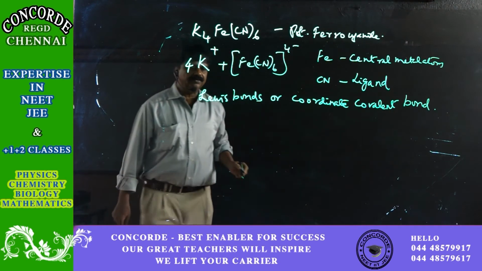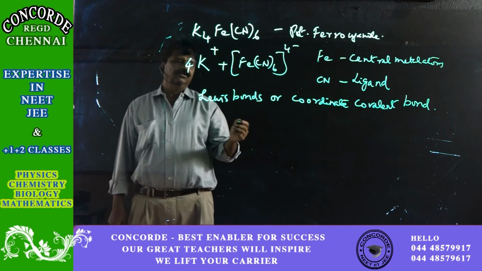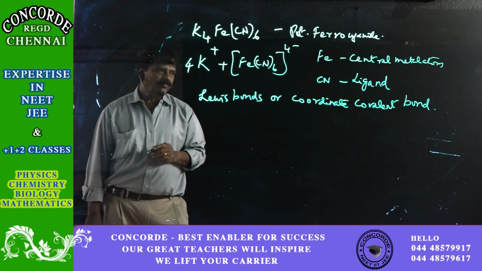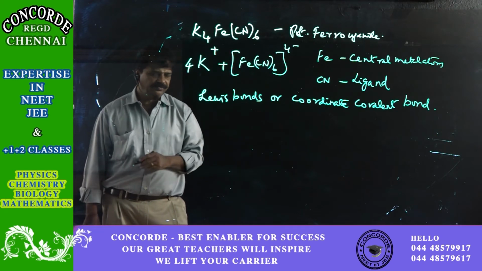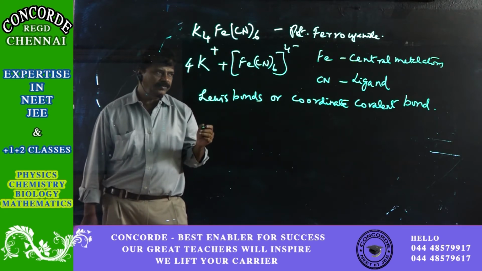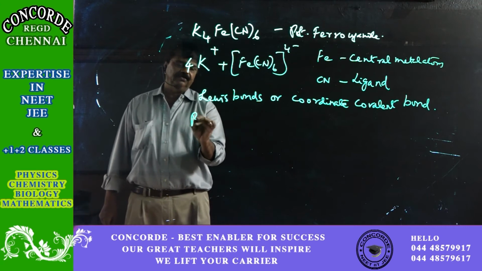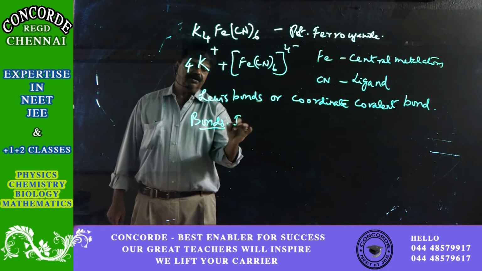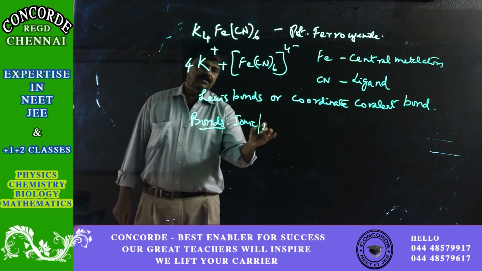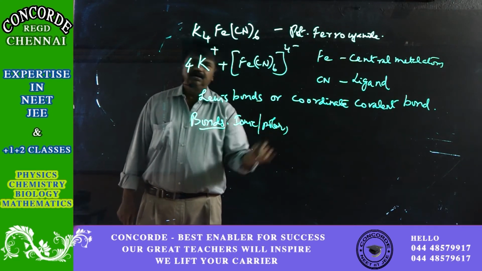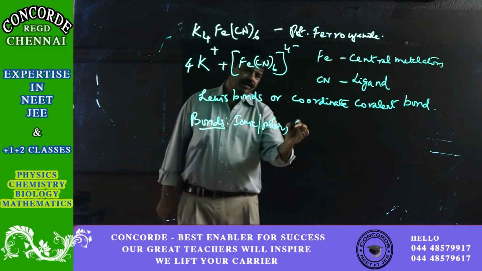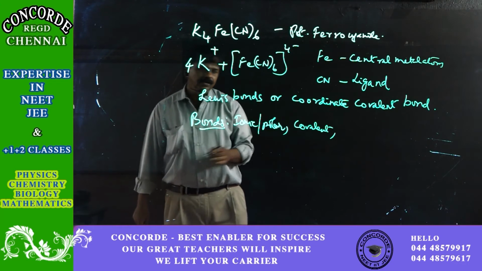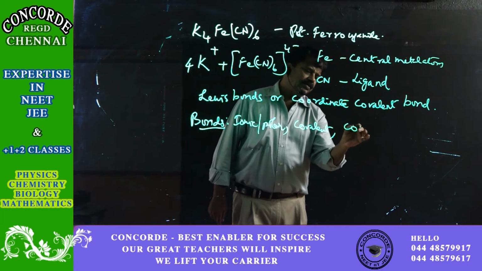So what is a Lewis bond, or coordinate covalent bond? You know that bonds are of various types, like ionic or polar bond, then covalent bond, and the third type is coordinate covalent.